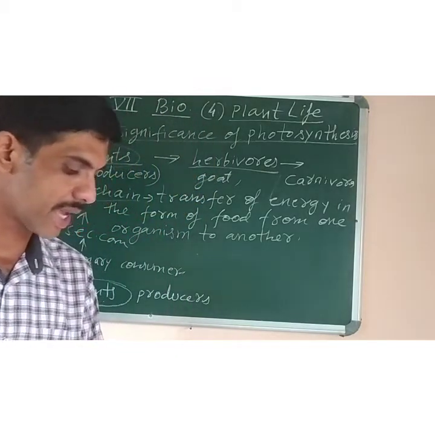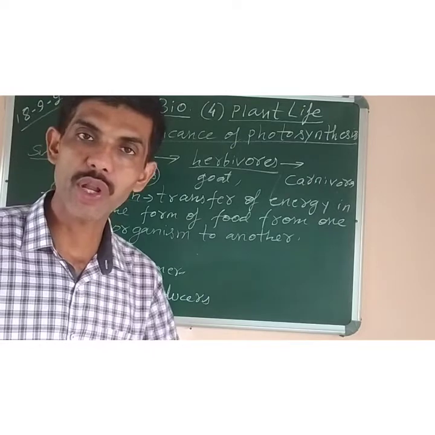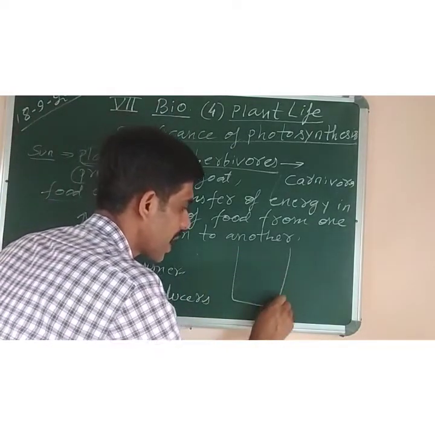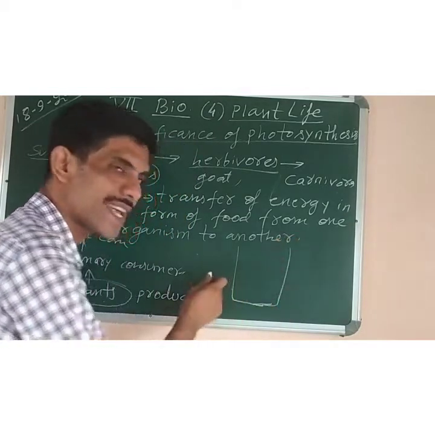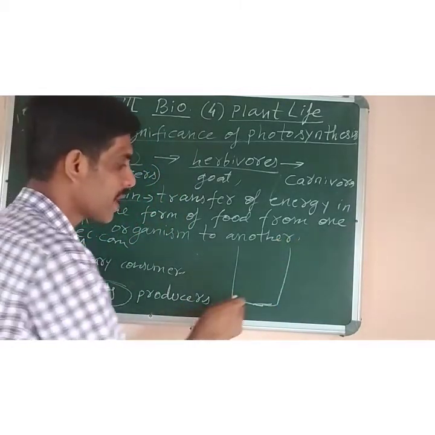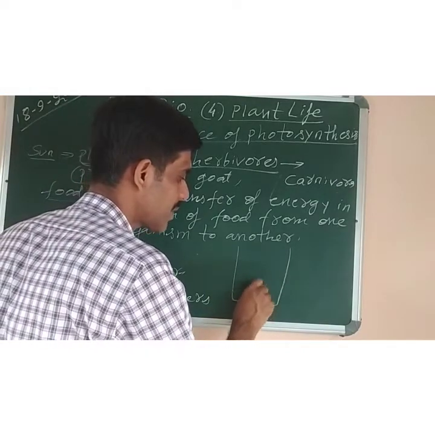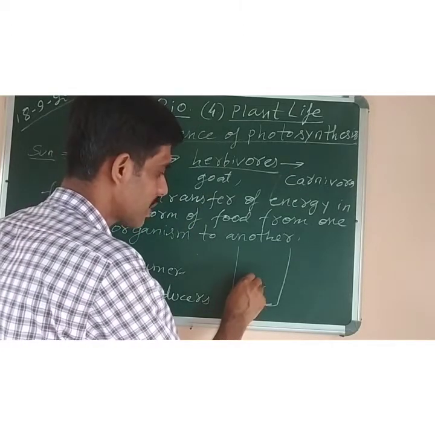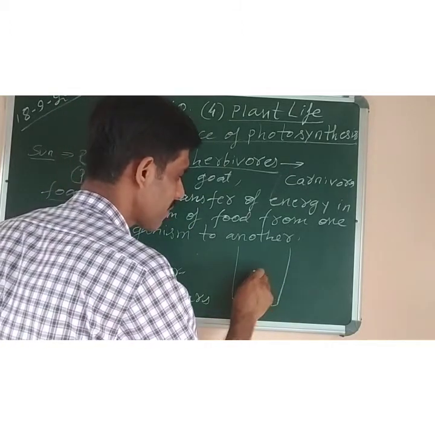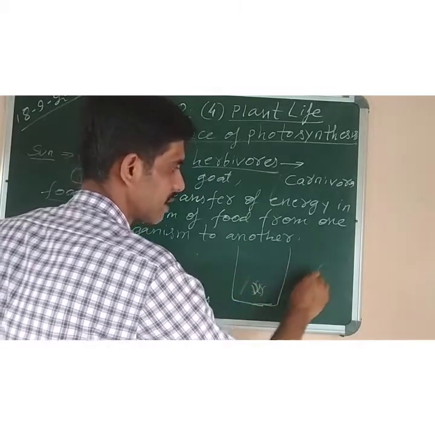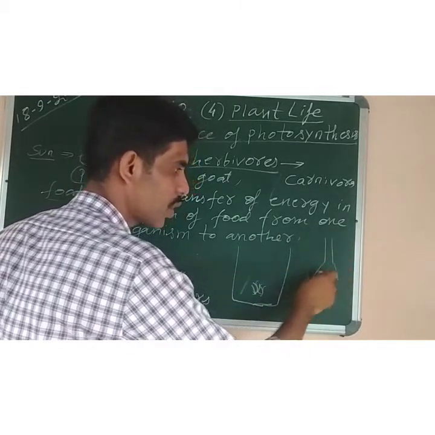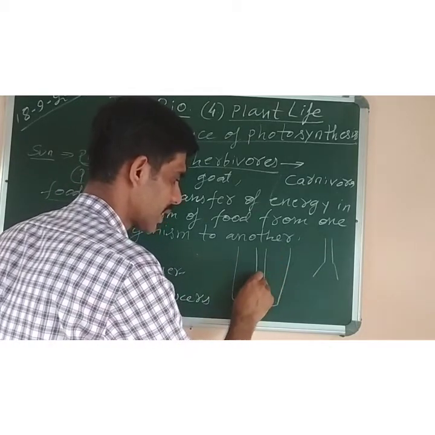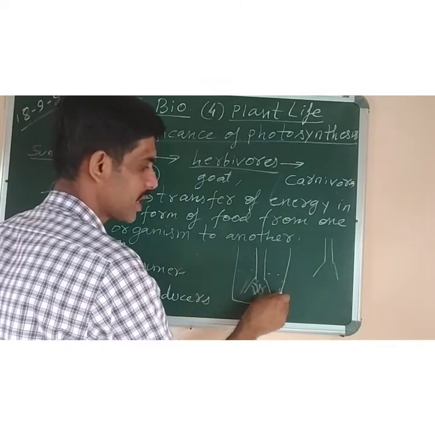Now one experiment is there to show that oxygen is produced during photosynthesis. We can do this experiment. We have to take an aquatic plant called hydrilla and keep it in a glass beaker in the lab, inside a test tube. Now we will cover it with the help of a conical flask, like this. We have to keep it covered by a conical flask like this, and water is present in it.